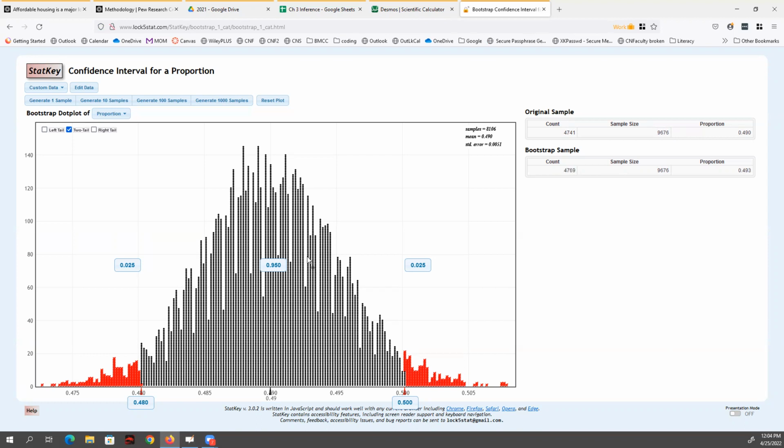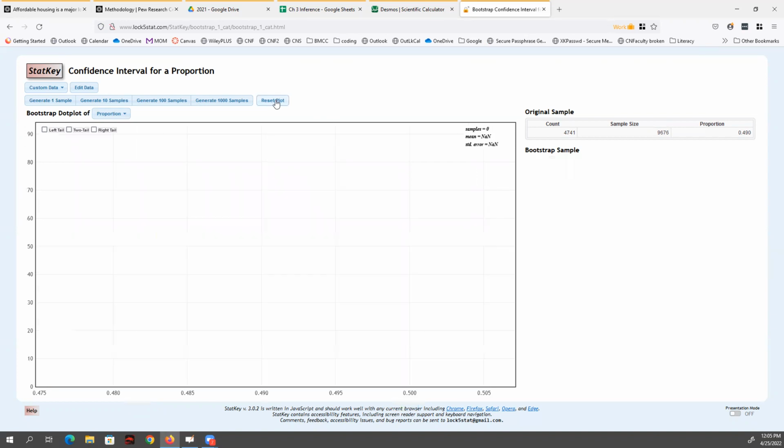And every dot on this grid here is a slightly different sample based on the original. And in this case, I did 8,106 new samples based on the original. 95% of them had a sample proportion to that question that ranged somewhere between 48% and 50%. Okay, kind of near the 47.4 and 50.6% I saw before. I'm just going to reset and just show it again. So again, in a hat, I put 9,676 pieces of paper, computerized hat.